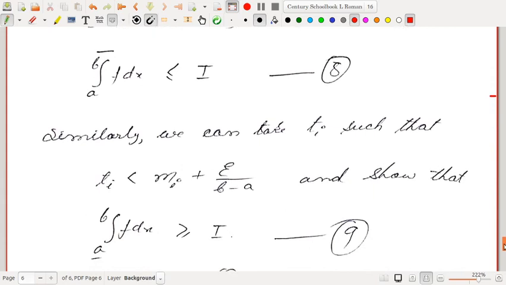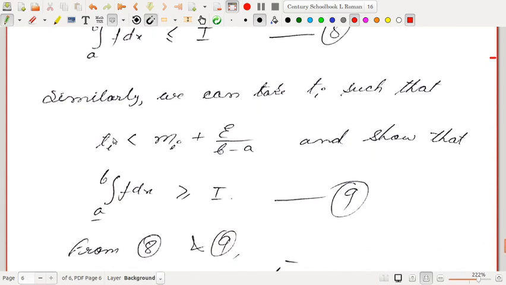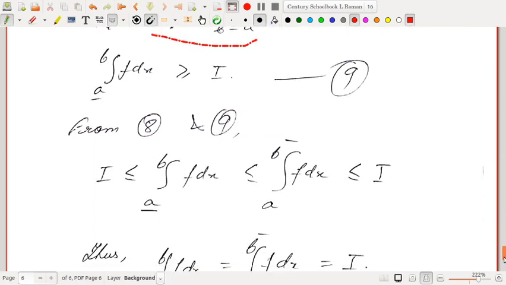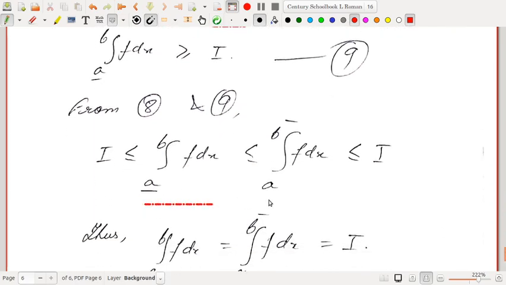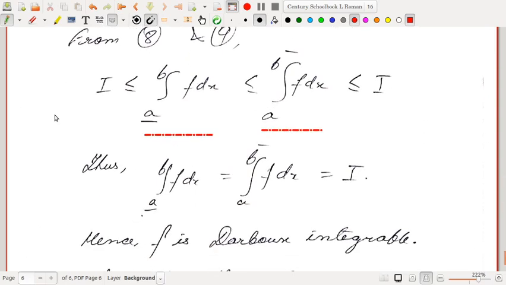Similarly, by the definition of infimum we can take Ti such that Ti is less than Mi plus epsilon by b minus a, and show that the lower integral is greater than or equal to I. So from 8 and 9 we can conclude that I is less than or equal to the lower integral, less than or equal to the upper integral, less than or equal to I. This will imply that they are equal, because the lower side and the upper side are the same, so whatever is in between should be equal to I only. So the lower integral is equal to the upper integral, equal to I.